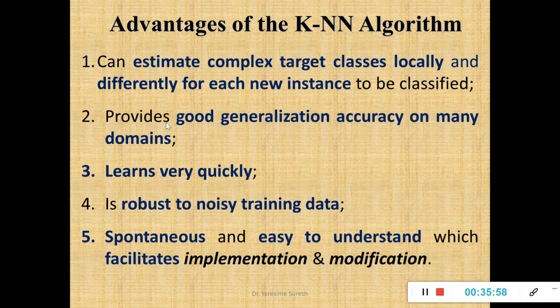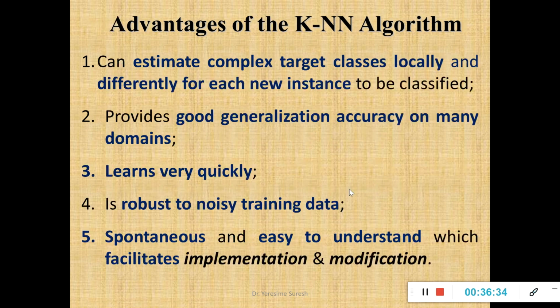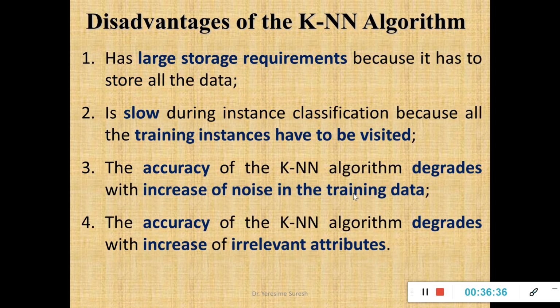Now we said it's a good generalization for accuracy, but sometimes the accuracy of the KNN algorithm can degrade if there is an increase in noise in the training data set. So if there is more noise in the training data set, then accuracy will get degraded. Apart from that, accuracy can also get degraded if there are more irrelevant features. So let me repeat once again: accuracy will be good for many models, but unfortunately if the training data set has too much noise or irrelevant features, then the accuracy can degrade. So these are some of the merits and demerits of your KNN algorithm.